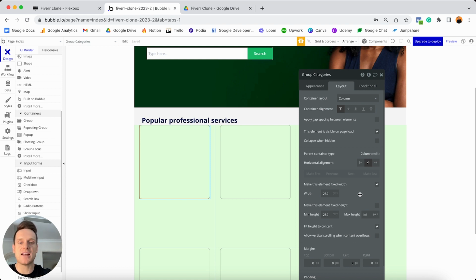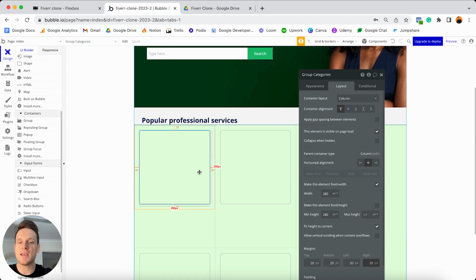And the reason I'm doing that is because if you remember, each cell of our repeating group has a minimum width of 320 pixels. And that is, of course, the smallest possible size of any mobile device that could preview our app. And the reason I want to leave this as 280 pixels fixed is because if I was to add a margin of 20 pixels around every single border for this group, that now means that we have 20 pixels of margin on the left and 20 pixels of margin on the right. So if we were to get 280 plus 20 plus 20, that gives us 320 pixels. So that's going to create literally the perfect responsive experience on the smallest possible device.